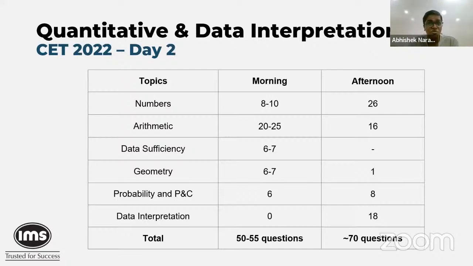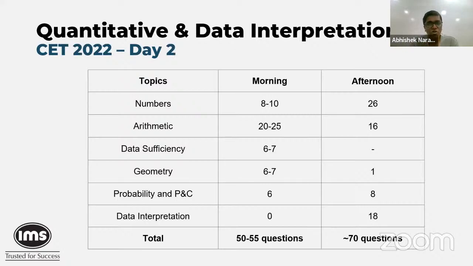Data interpretation was noticeably absent, just as data sufficiency was absent in the afternoon section. Data interpretation was absent in the morning section, but there are close to 18 questions, which was, I think, spread across, if my notes are correct, 4 caselets in your DI section in the afternoon section. These had varying numbers of questions. Some had 4, one had 6 questions, one had 5. So overall, we had close to 18 questions in data interpretation.